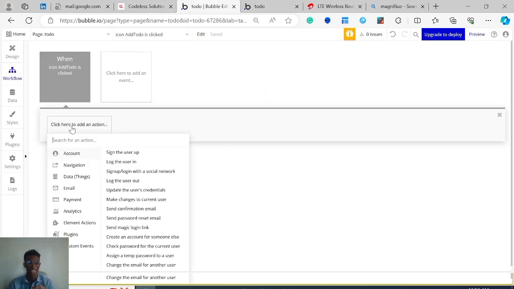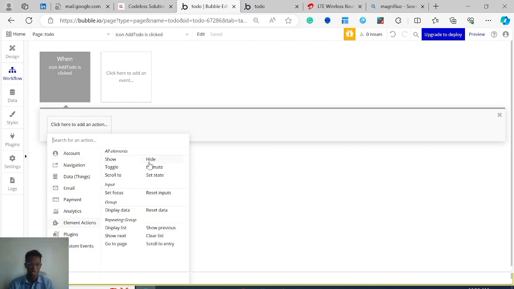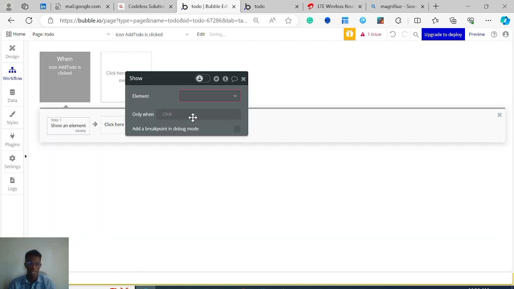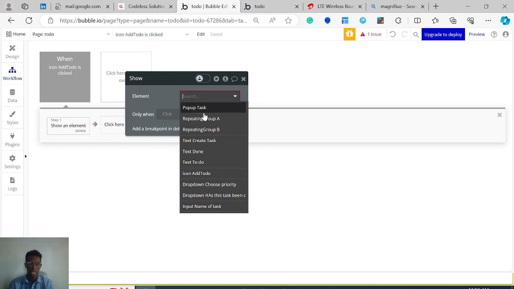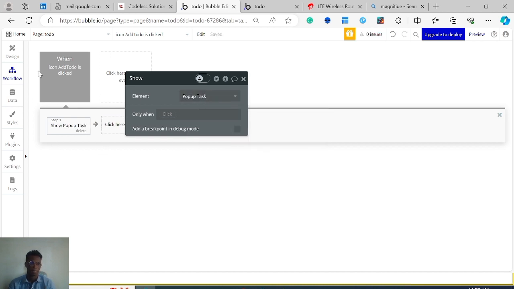When add to this is clicked, I'm going to go to element actions, and you see this show here. I'm going to click on show. What do I want to show? I want to show the pop-up task. Yeah, that's actually the pop-up we have. The pop-up does have this nice grouping of those elements together. So you see all the texts are together, all the repeating groups or the lists are together, then the pop-up is here and the like. So yeah, that's it.